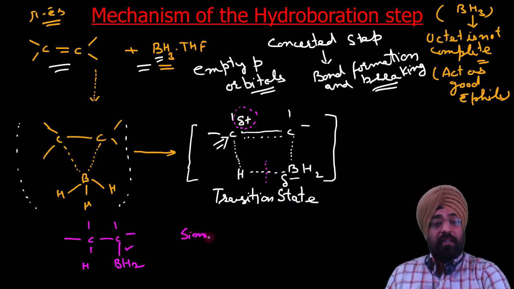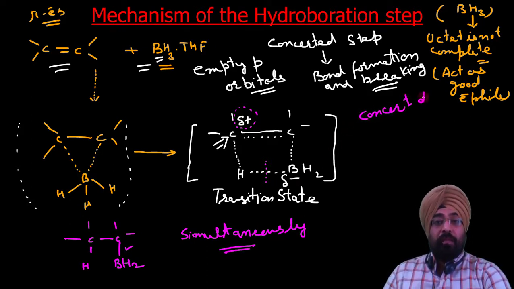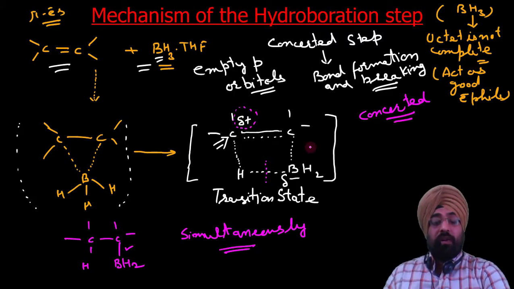That's why it is a concerted mechanism. So this four-member transition state plays a vital role in deciding the orientation of the product.